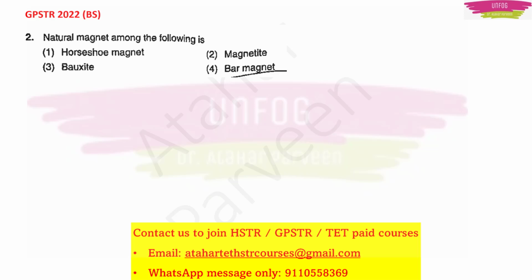Okay, so the question here is: natural magnet among the following is. The options they have given are horseshoe magnet, magnetite, bauxite and bar magnet. So here clearly the correct answer will be magnetite, option 2, because horseshoe magnet and bar magnet are not natural magnets and bauxite is nowhere related to magnetism. So magnetite is a natural magnet. Okay.